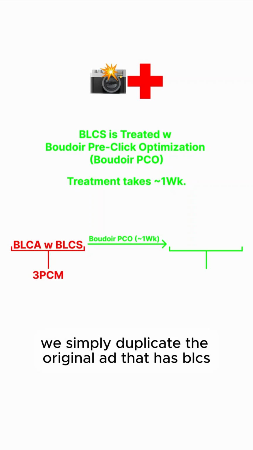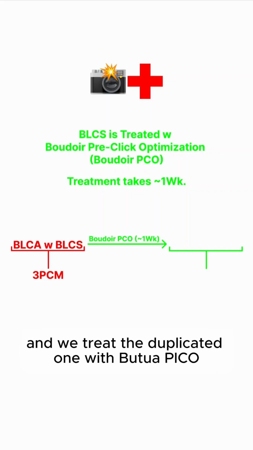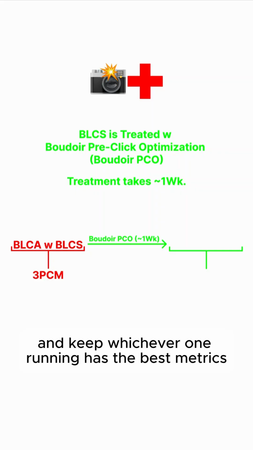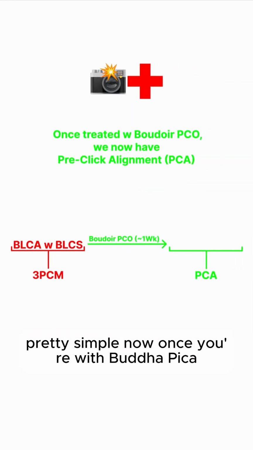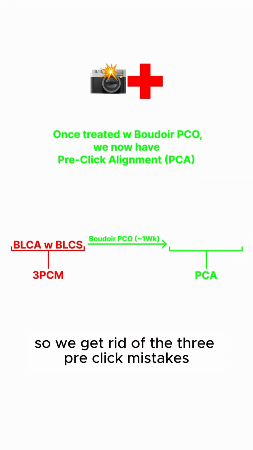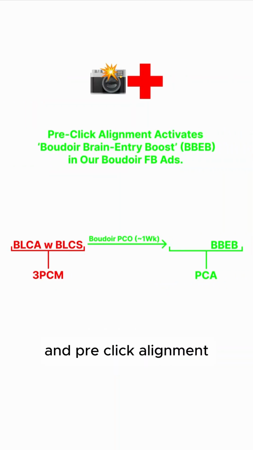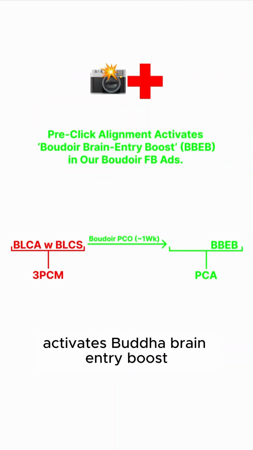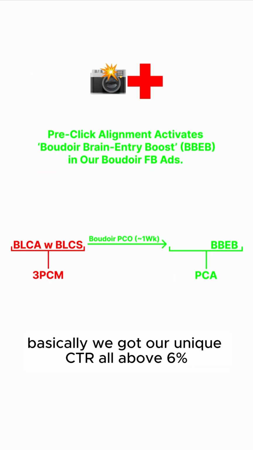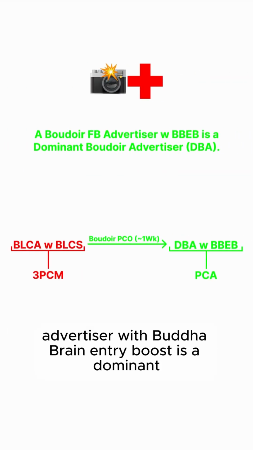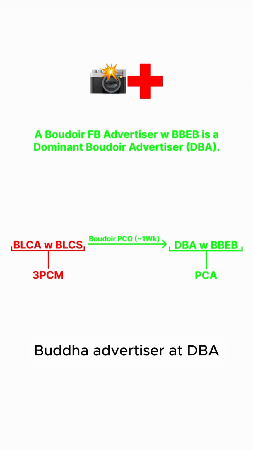We simply duplicate the original ad that has BLCS, and we treat the duplicated one with Boudoir Pico, run them in parallel, and keep whichever one running has the best metrics. Pretty simple. Now, once treated with Boudoir Pico, we now have pre-click alignment, PCA. So we get rid of the 3 pre-click mistakes. We achieve pre-click alignment, and pre-click alignment activates Boudoir brain entry boost in our Boudoir Facebook ads. Basically, we got our unique CTR above 6%. We also know that a Boudoir Facebook advertiser with Boudoir brain entry boost is a dominant Boudoir advertiser, a DBA.